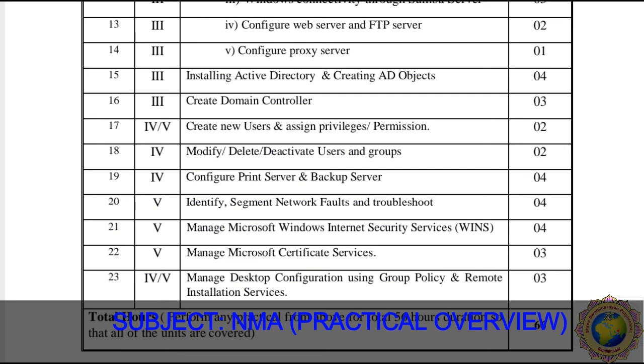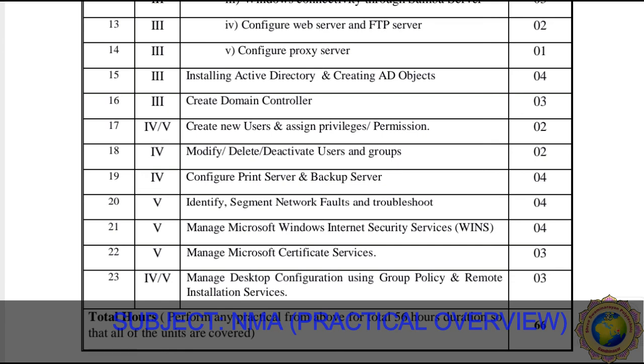Then manage Microsoft certificate services, and then manage desktop configuration using group policy and remote installation services. So dear all students, perform all these practicals, any of the practicals from the above, for a total of 56 hours duration, so that all of the units are covered.